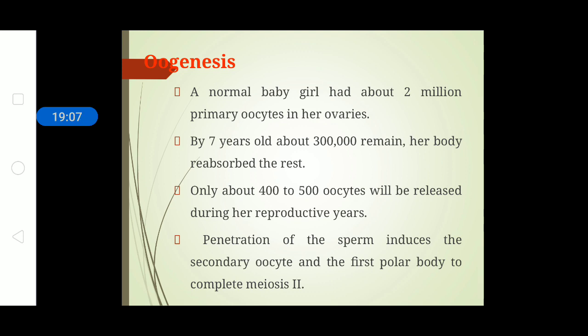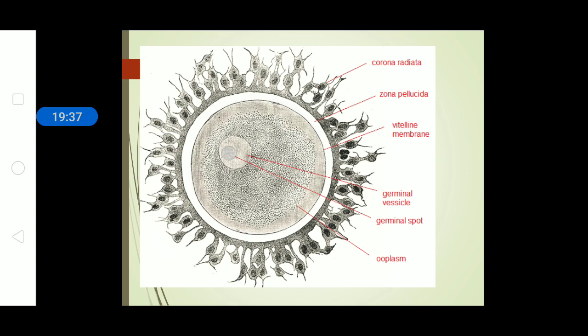Only about 400 to 500 oocytes will be available as viable oocytes when she attains the reproductive age. The penetration of sperm induces the secondary oocyte and the first polar body to complete meiosis II. This is a very important point to be remembered: only when the sperm penetrates the secondary oocyte, or the matured egg, will the first polar body give rise to 2 more polar bodies.